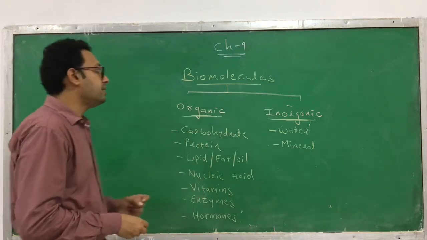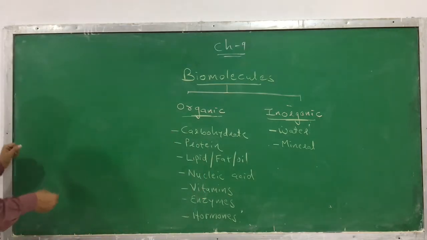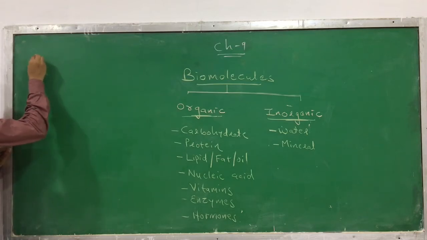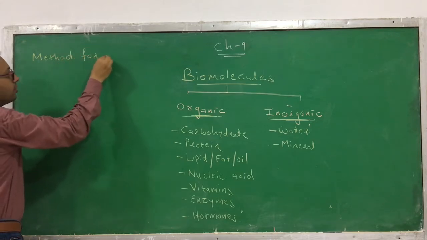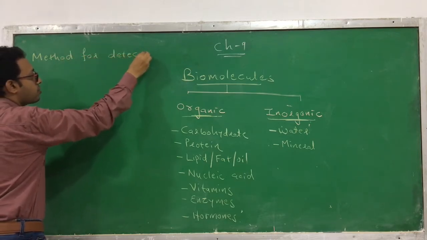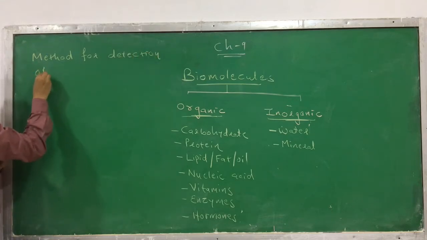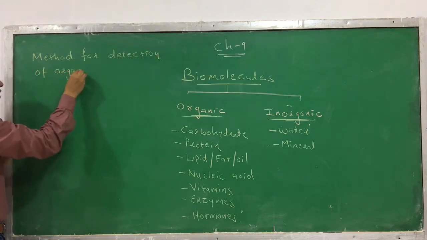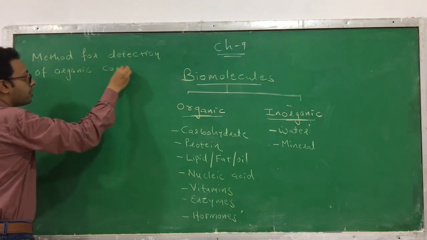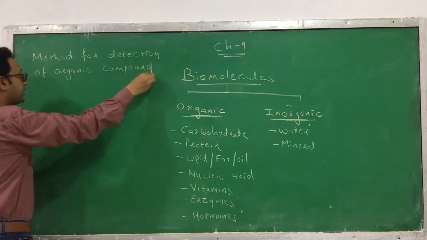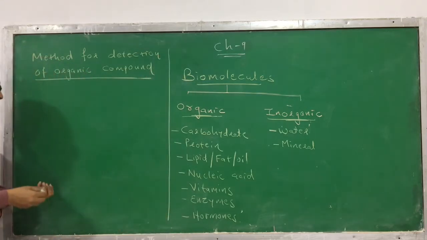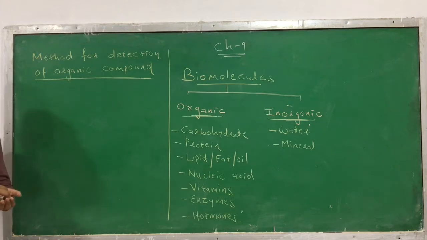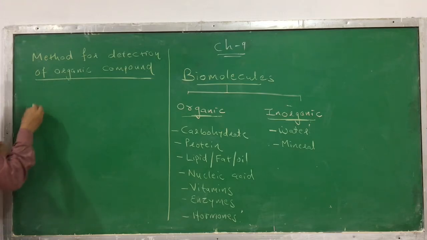So now I am describing the method for detection of organic compounds. How will you analyze which organic compound is present in the living organism? Let's discuss the method you should adopt to find out which organic compounds are in the living system. The first thing is that you have to take the living tissues.